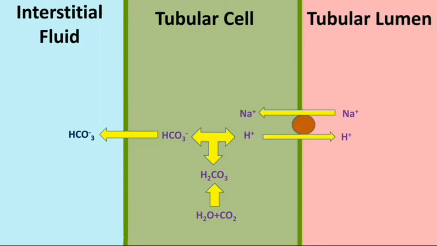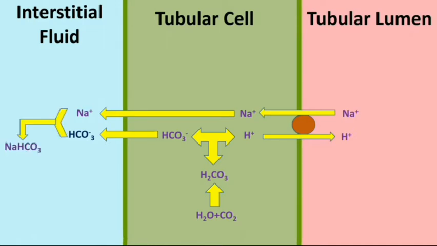Then what happens? Sodium ion is absorbed to interstitial fluid from tubular cell under the influence of aldosterone, and bicarbonate ion combines with sodium ion and forms sodium bicarbonate in interstitial fluid. So the sodium ion, which is antiported to tubular cell from tubular lumen in exchange for hydrogen ion, what is its source?